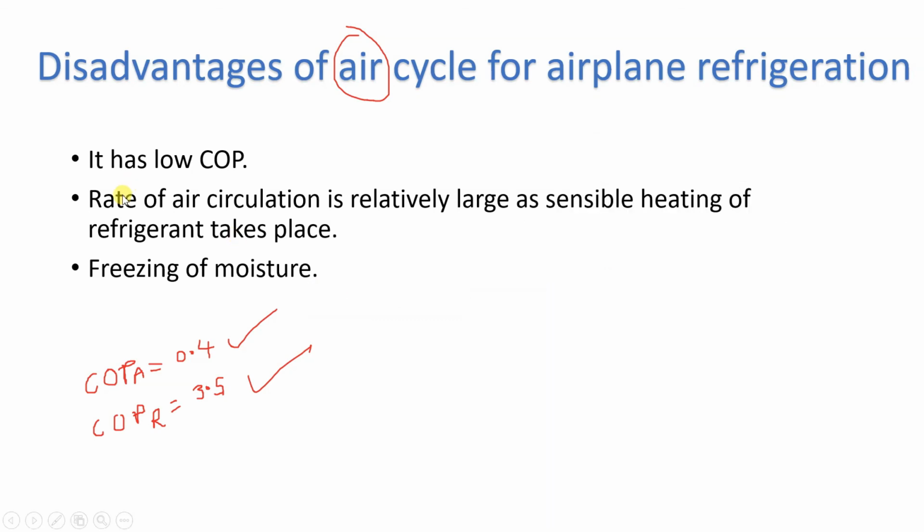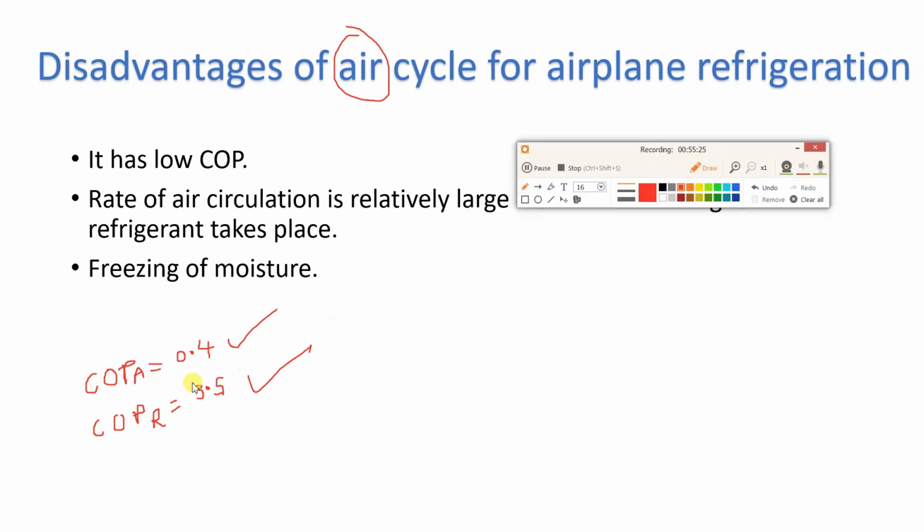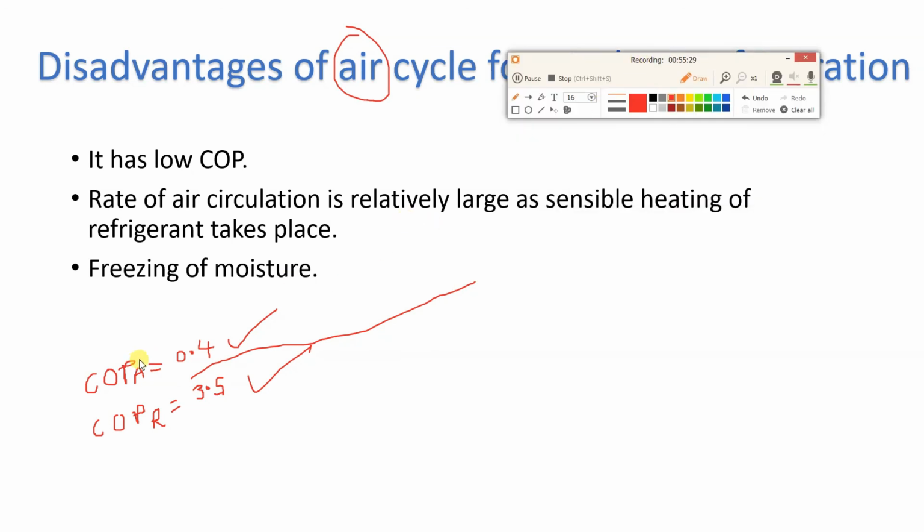Now what is the next disadvantage of this air cycle? The rate of air circulation is relatively large as sensible heating of refrigerant takes place. What is the difference between this air cycle and the vapor compression cycle? In the air cycle, cold air is directly sent to the cabin.